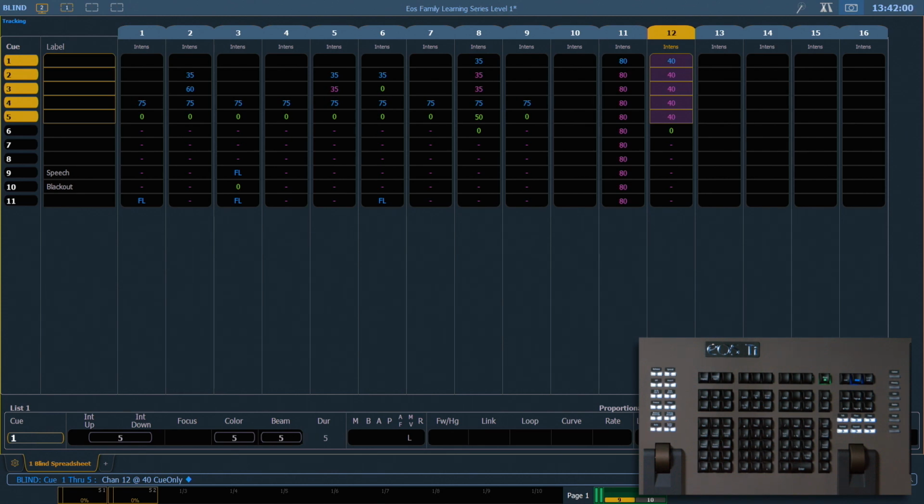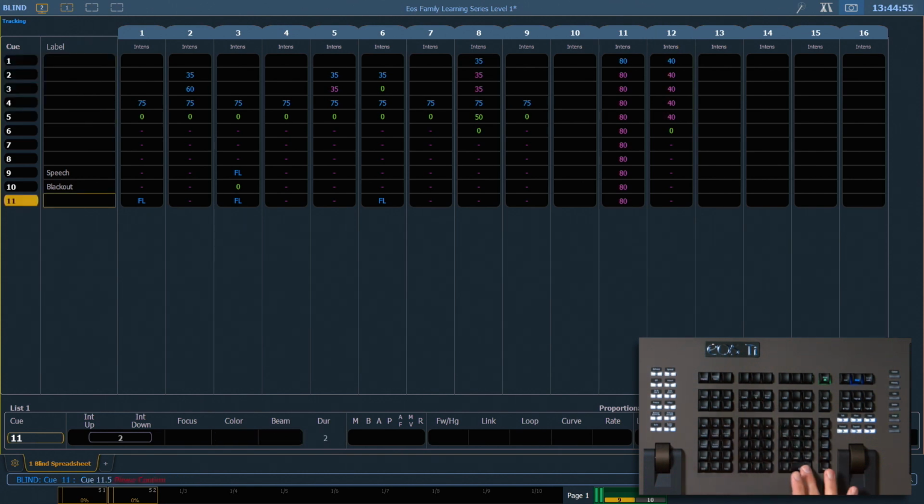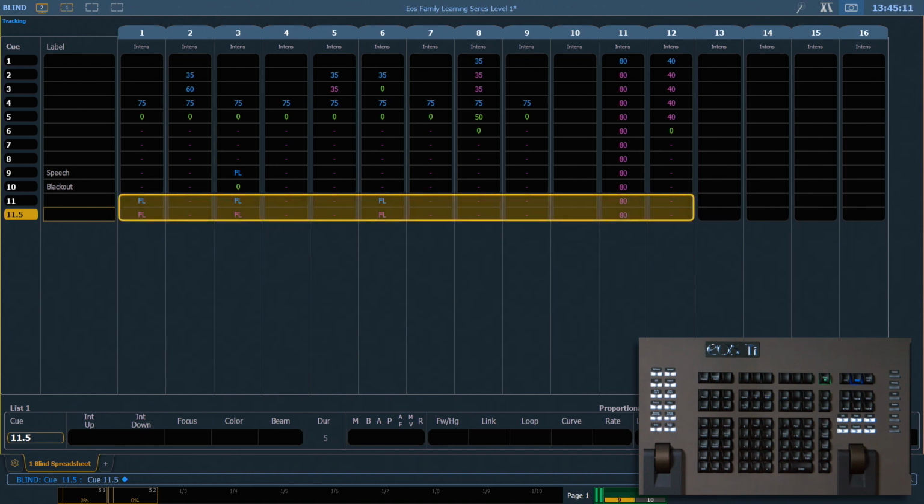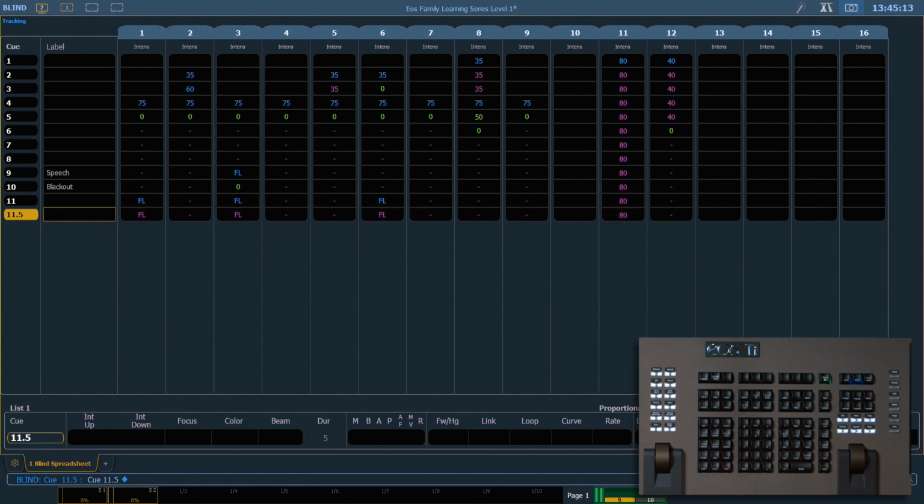In Blind, you can create a new cue simply by typing in that cue number. So here we're going to recreate our 11.5 cue, and then enter to confirm. Notice that all the values from Q11 have tracked into our new cue. That's because Q11.5 currently has no move instructions. Also notice that channel 11 has tracked all the way through all of our cues, including our blackout in Q10. We'll look at how to fix that problem next.